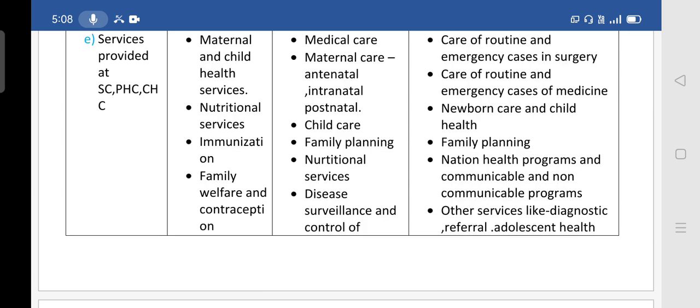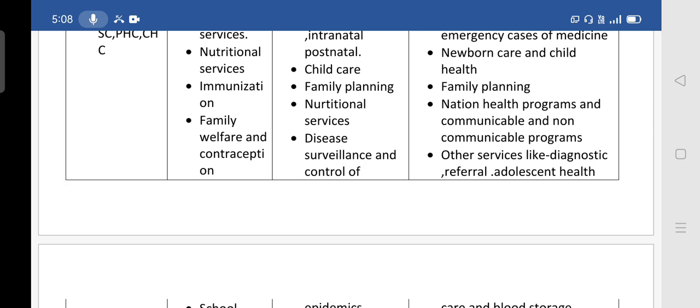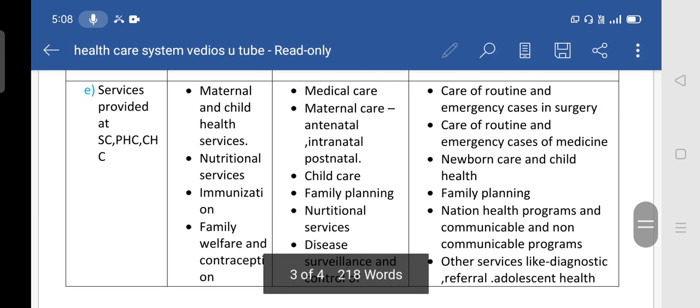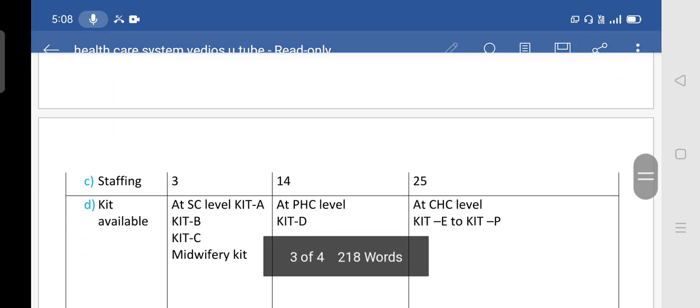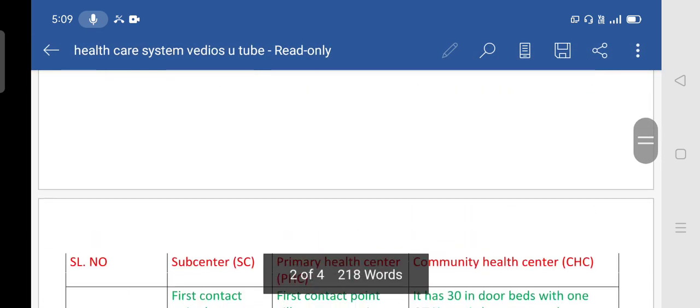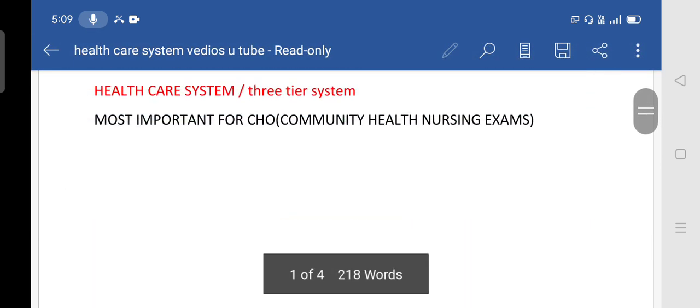Then family planning, national health programs, and communicable and non-communicable programs, then other services like diagnostic and referral services, adolescent health care, and blood storage facilities are also available at the community health center level. So the community health center is the first referral unit.